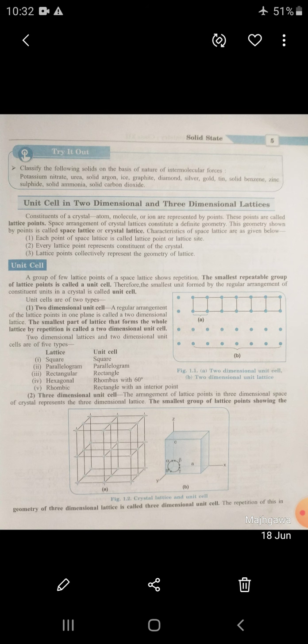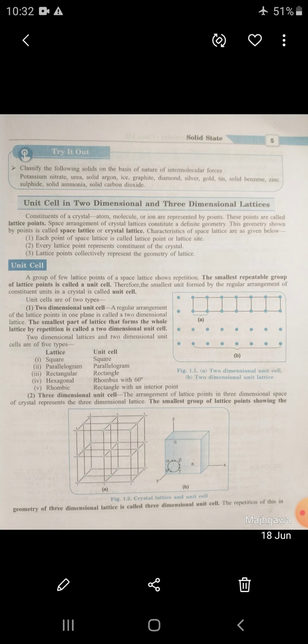Different crystals have different constituent particles: atoms, molecules or ions. These are represented by points. Each point of the space lattice is called a lattice point or lattice site. Every lattice point represents a constituent of the crystal.